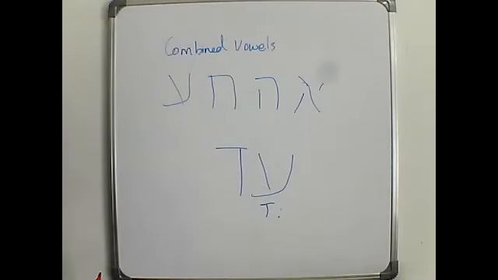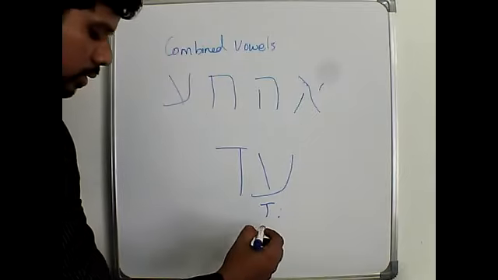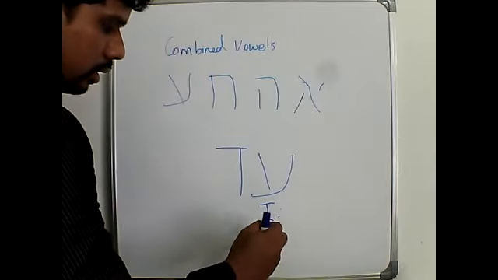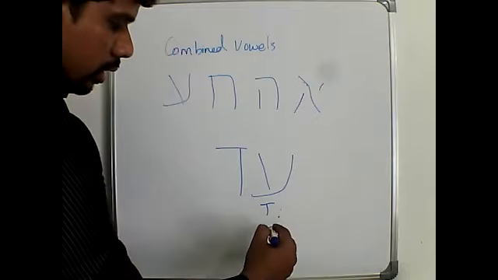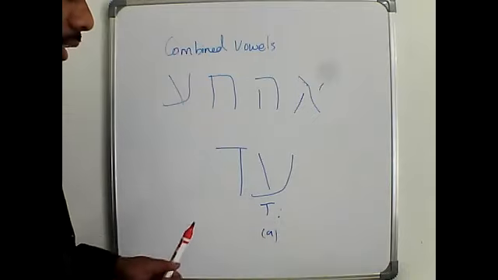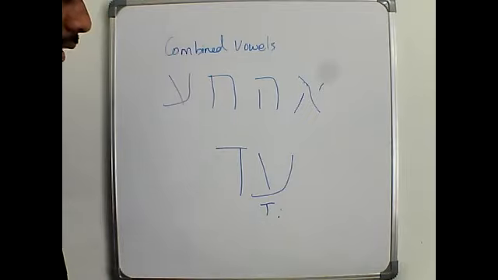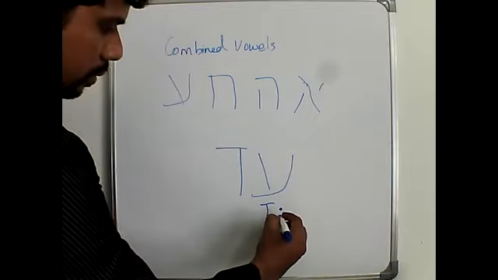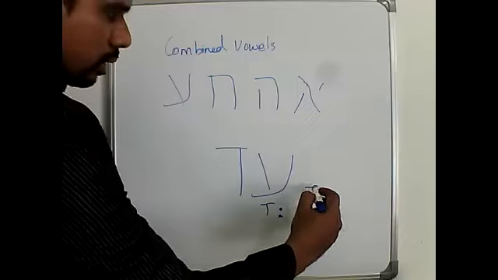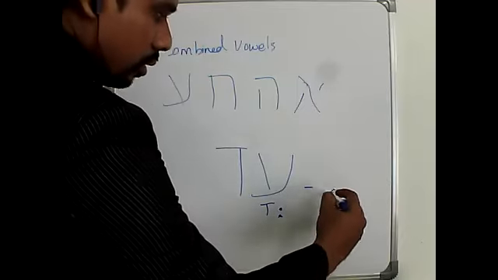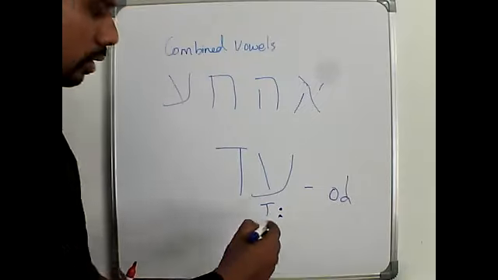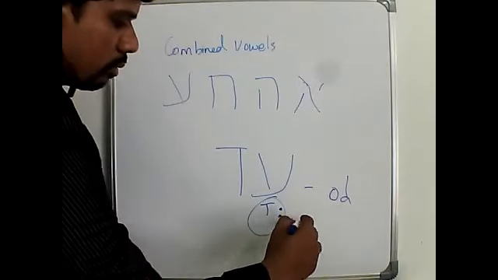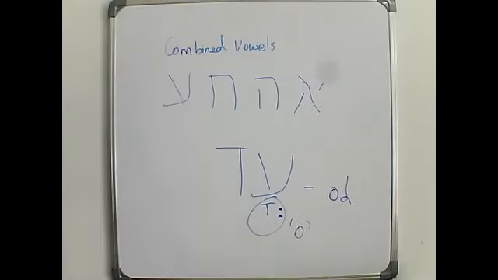So it may look like we read this as a sound, right? But when komets comes along with seva, it usually sounds odd. Okay, odd. The pronunciation will be o.